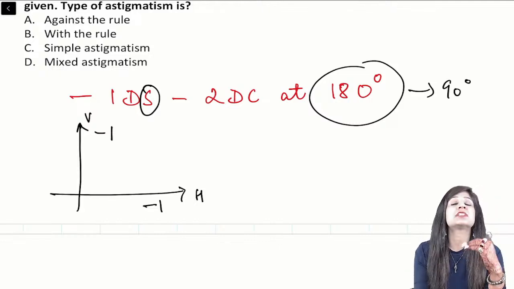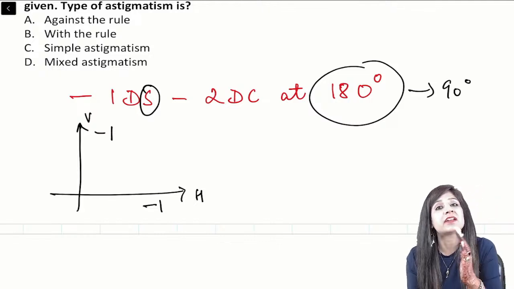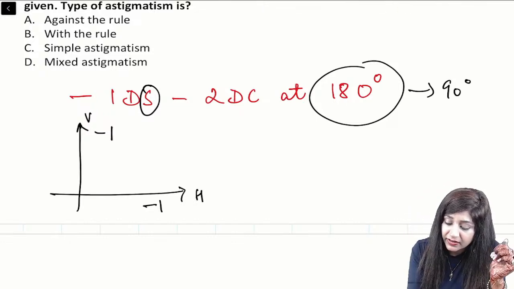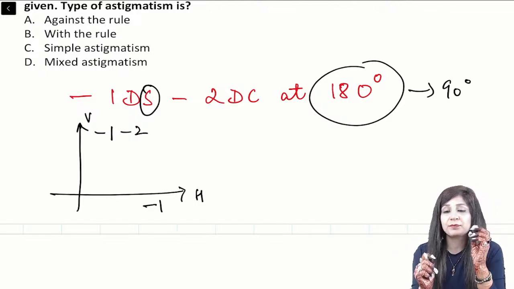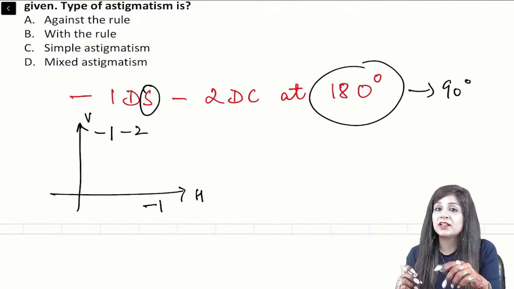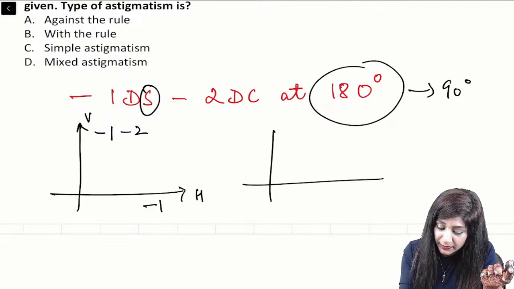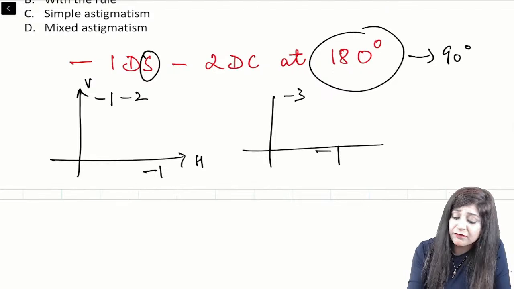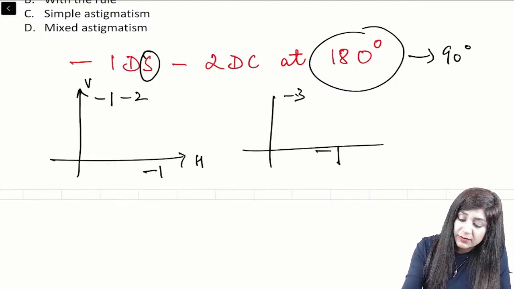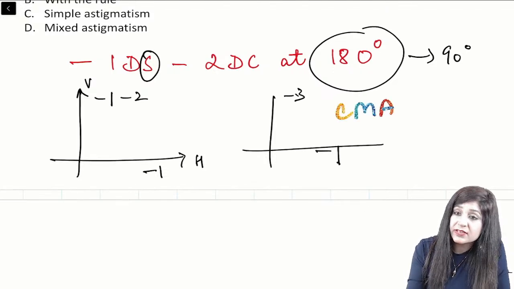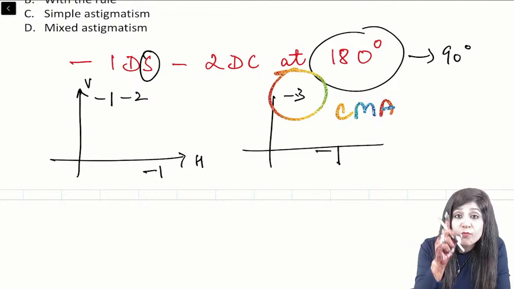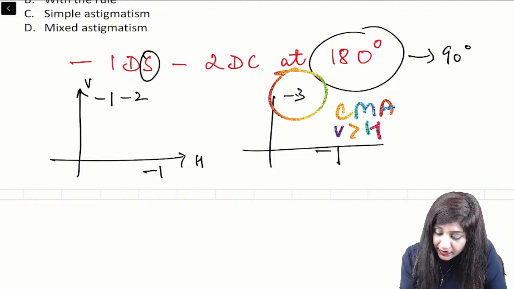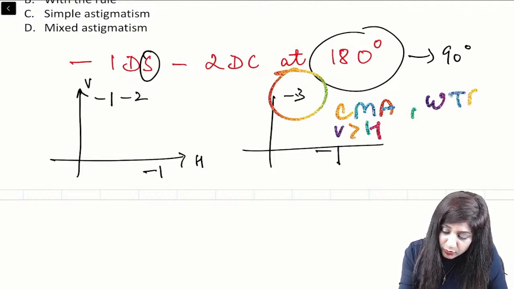Why is that? Because the power of the cylinder will always act at a perpendicular axis. So if I am giving at 180, then it will act at 90. So -2 here, because it is given at 180, it will act at 90. Now it will become -3 and -1. Okay? Now we have both minus, so this will become compound myopic astigmatism, and -3 is more than -1. So vertical is more than horizontal. Therefore it is with the rule.